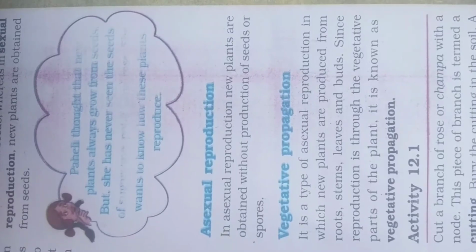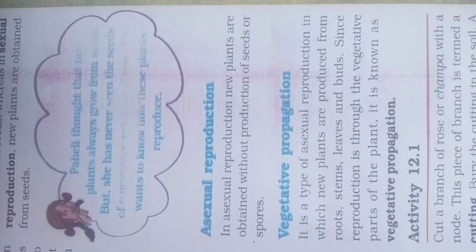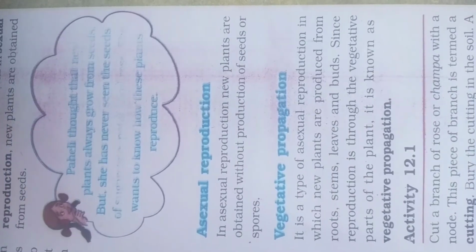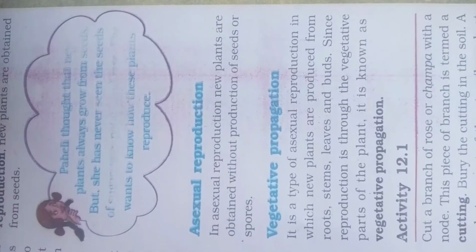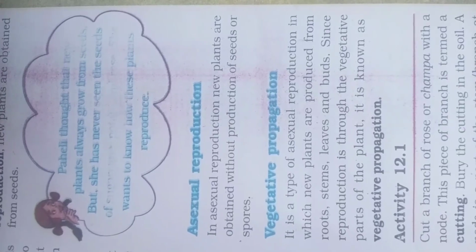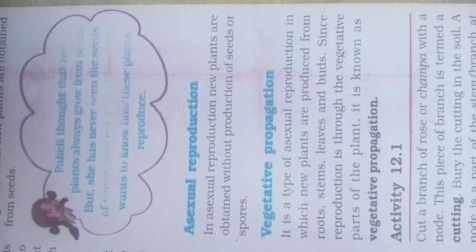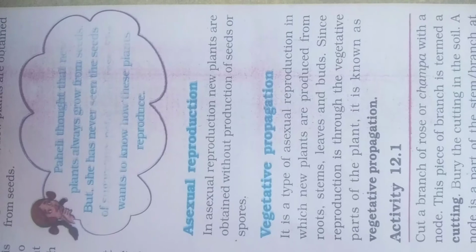Then vegetative propagation. You understood there are three vegetative parts of plants: root, stem and leaves. So what is given in this? It is a type of asexual reproduction. Asexual reproduction means without seed, in which new plants are produced from root, stem, leaves and buds. Since reproduction is through the vegetative parts of the plant, it is known as vegetative propagation. So you understood what vegetative propagation is?